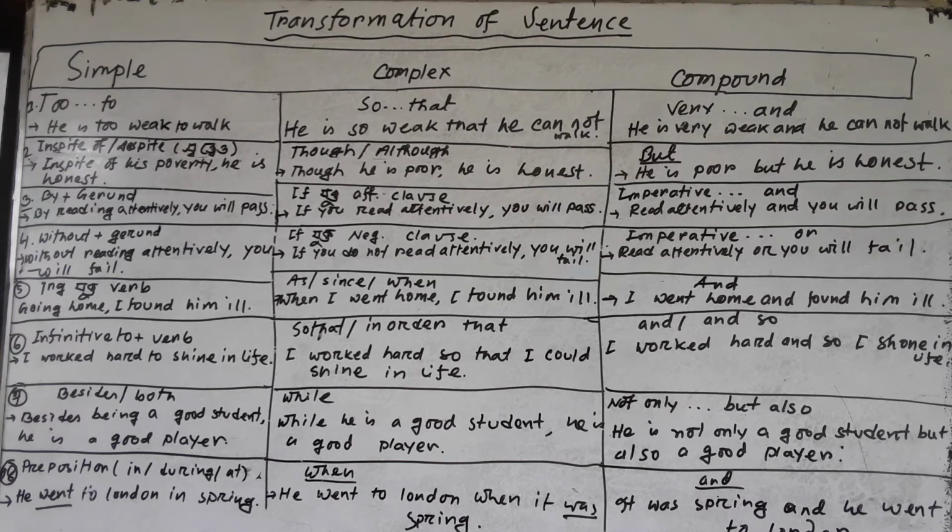Let's see an example, that is, besides being a good student he is a good player. Besides being a good student, so for besides, in a complex sentence we use while: while he is a good student, he is a good player. And in a compound sentence: he is not only a good student but also a good